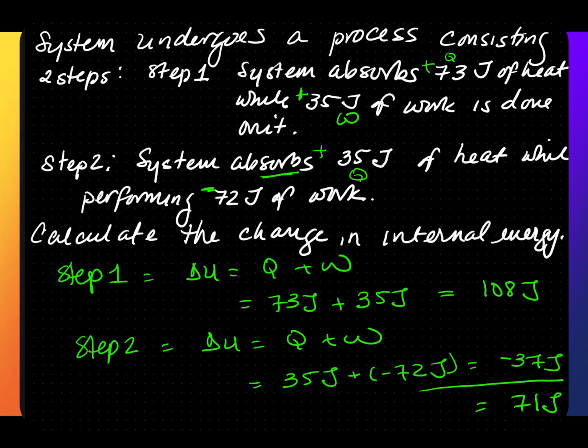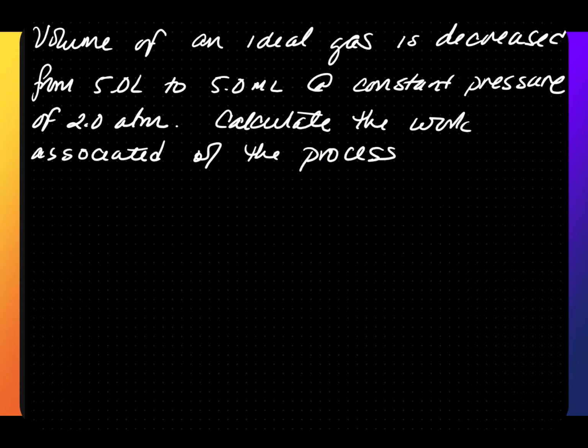Line up the decimal. In this one, we have a volume of an ideal gas that is decreased from 5.0 liters to 5.0 milliliters. So this is our initial volume. This is our final volume at a constant pressure of 2 atm. Calculate the work. Work is equal to negative P delta V. Pressure is 2 atm.